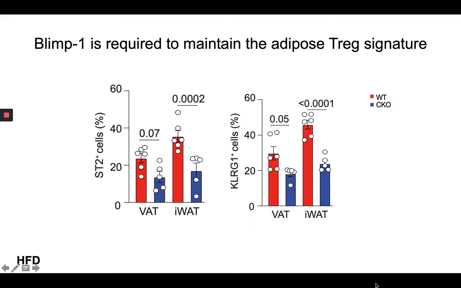It has been reported before that BLIMP1 can play a role in preserving effector Treg identity. However, this has been demonstrated to actually be tissue type dependent. To investigate, we used flow cytometry to measure ST2 KLRG1 positive Tregs and found that BLIMP1 deletion results in reduced frequency of Tregs positive for these proteins. Although not shown here, this was also true for a number of other effector Treg markers, and thus we concluded that BLIMP1 is required to maintain the adipose effector Treg signature.